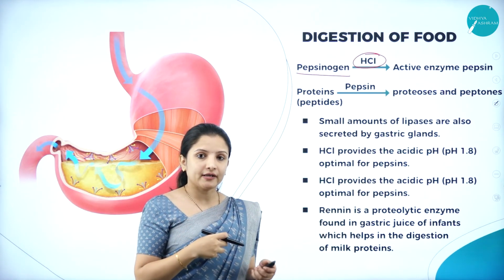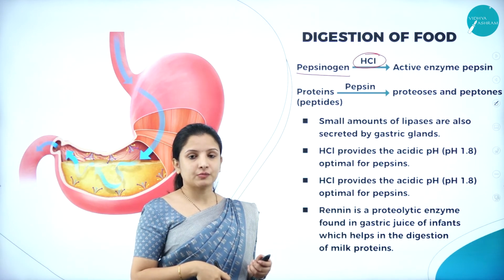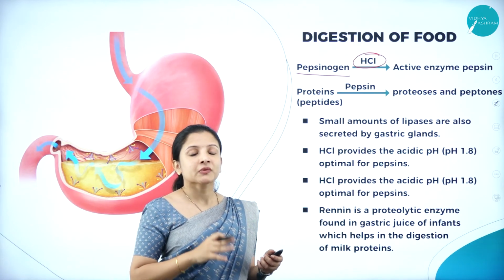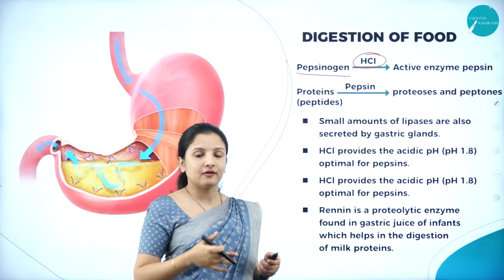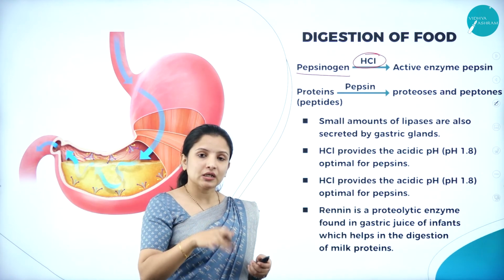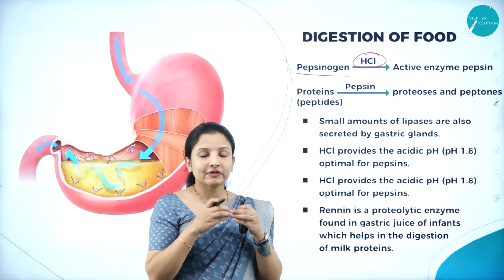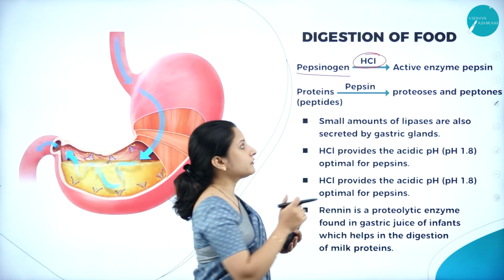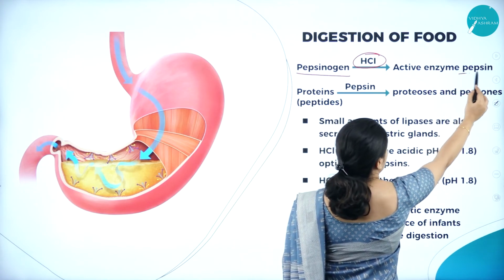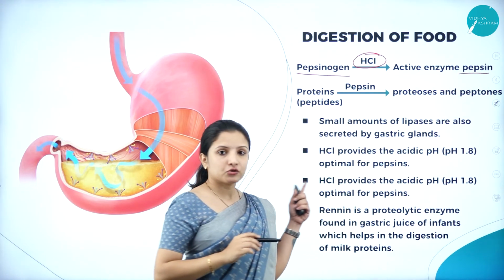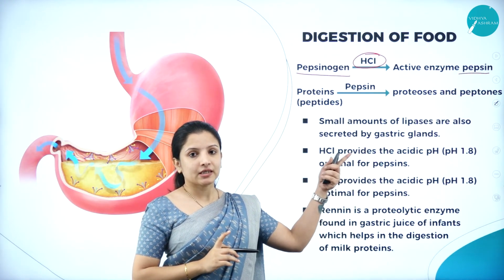When the bolus enters into the stomach, that is the time when the pepsinogen becomes active. How does it become active? It becomes active by combining with HCl and forming an active enzyme called pepsin.